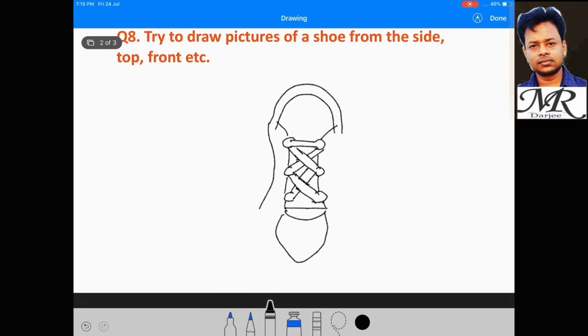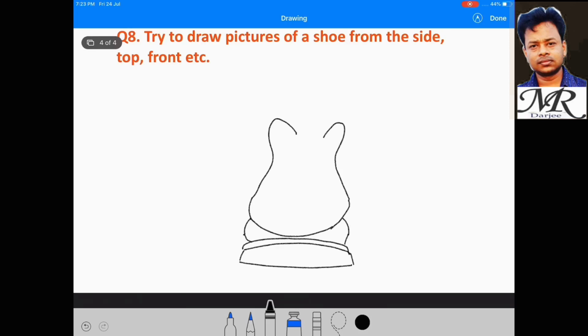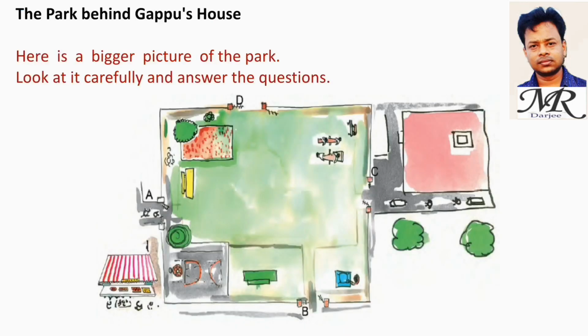Now join the lines like this from this side also. This is the top view of a shoe. Now the third one. Draw like this. Join the line. Make this shape. Join these lines. This is the front view of a shoe.